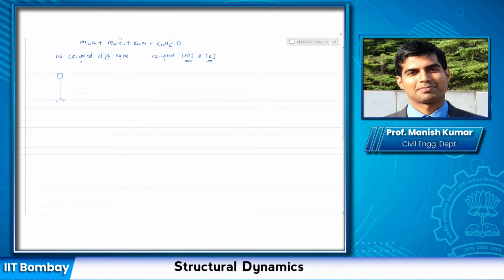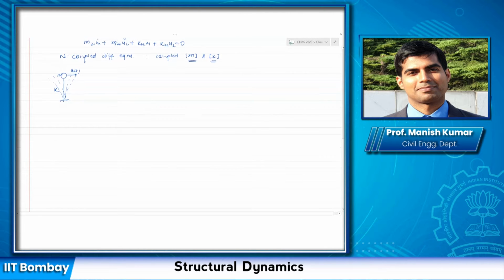this is a single degree of freedom system, right? I have a mass m here and stiffness k. The motion of this system, we said, we represent in terms of the lateral displacement u. So it can deflect like this, and for small displacement, we said that this is how it is going to deflect. There is only one way in which a single degree of freedom system can respond, and it is like this.